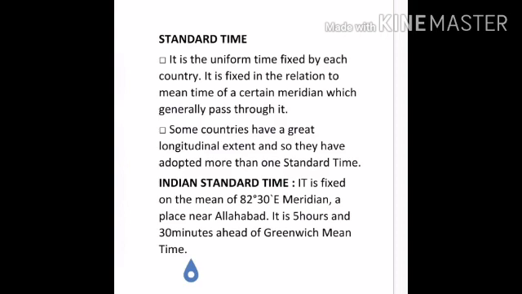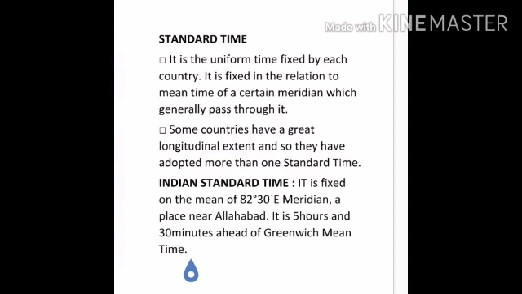Now, if the entire country followed local time, there would be a time difference at different places, and this would lead to confusion. So, we have a standard time and also a standard meridian. And the standard meridian is 82 and a half degrees east passing through Allahabad. In this way, all countries have their standard times. Many countries that are big in size have multiple standard times.